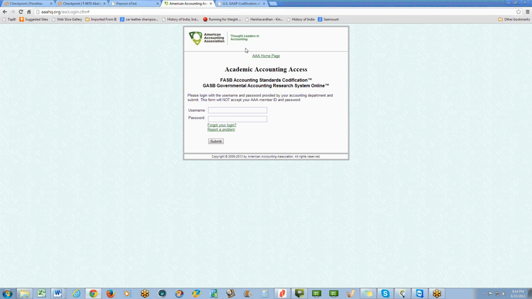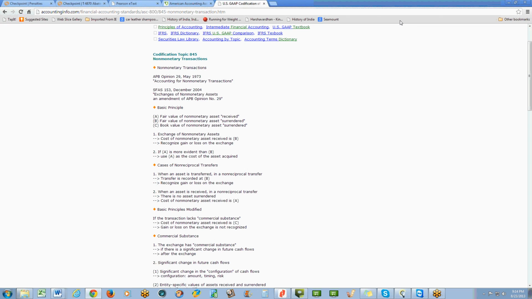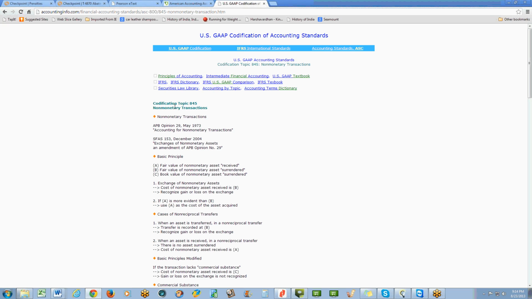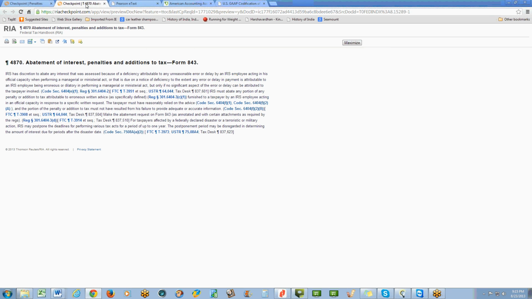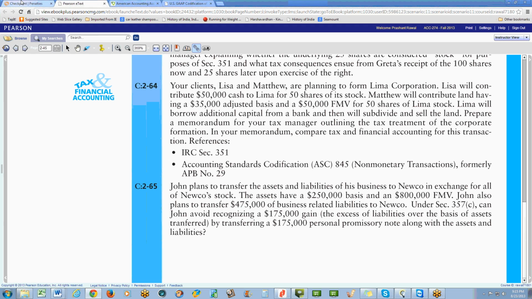We do not have access to this one, but I use accountinginfo.com. APB 29 or 845, non-monetary transactions, basically explains in detail the basic principle, the fair value. Unfortunately in Checkpoint we're not able to do that much research on the codifications, so that's how you would do it for that particular kind of research.